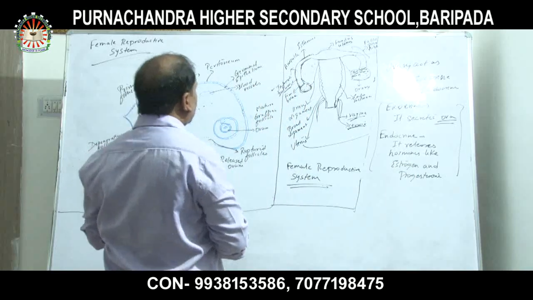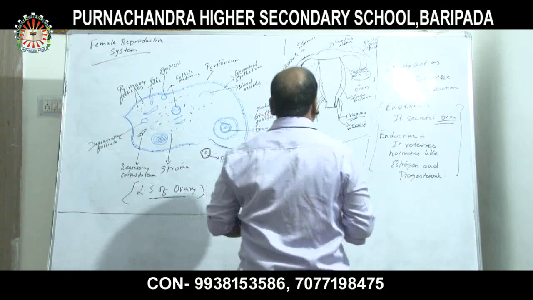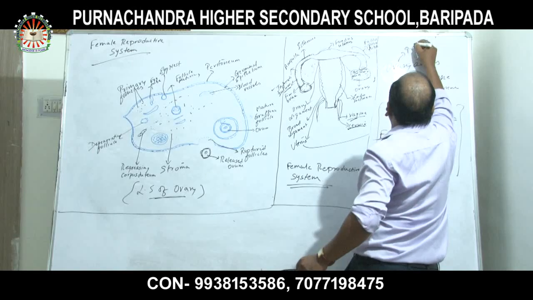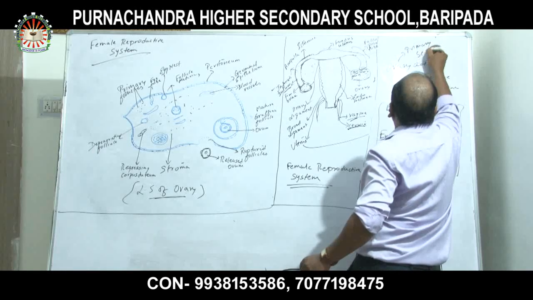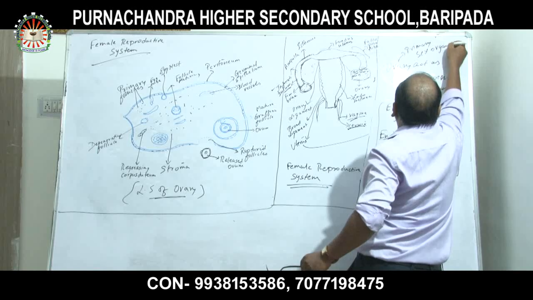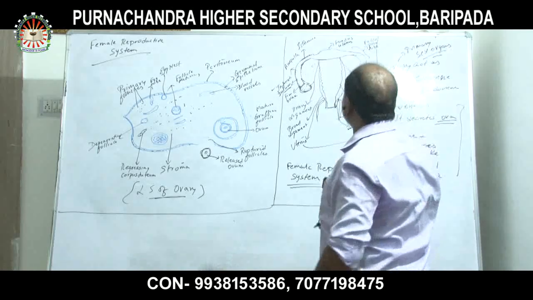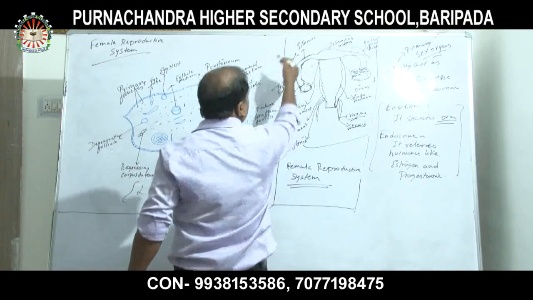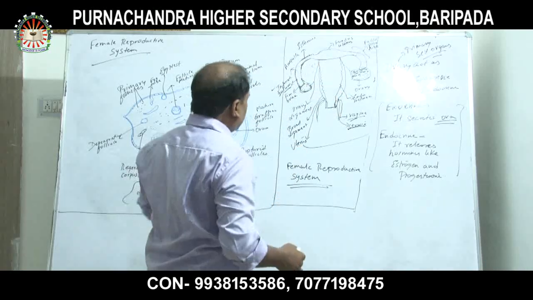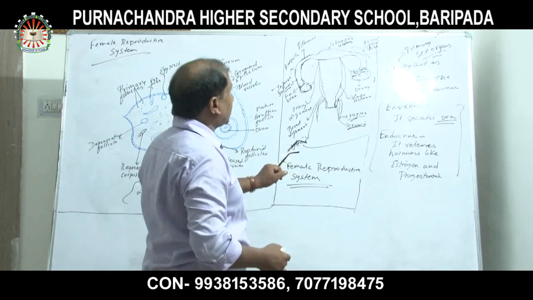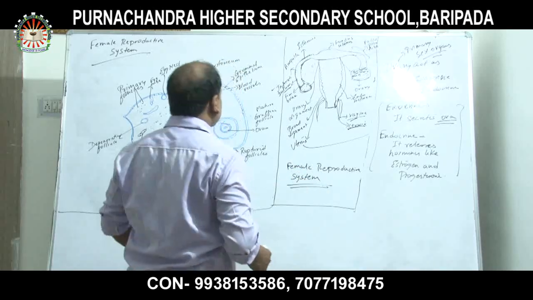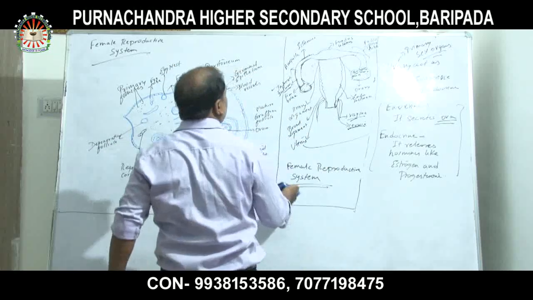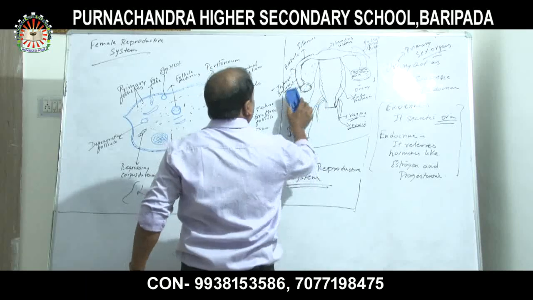Now the ovary is over. Now the fallopian tube. The ovary is which kind of organ? It is a primary sex organ. And the rest of the organs are all secondary sex organs. Other than the ovary, all the organs present in the female reproductive system are secondary sex organs. Next.